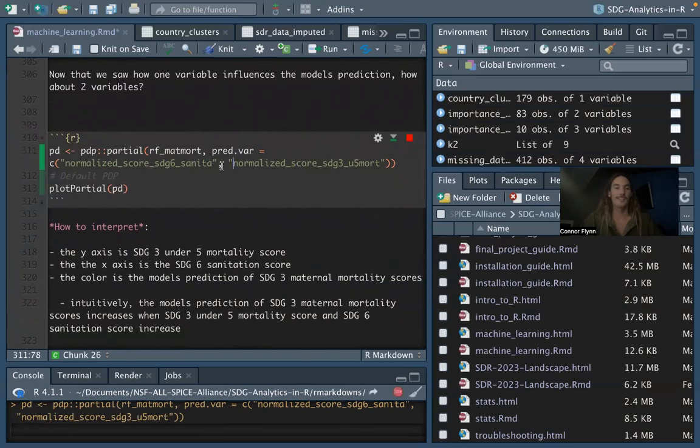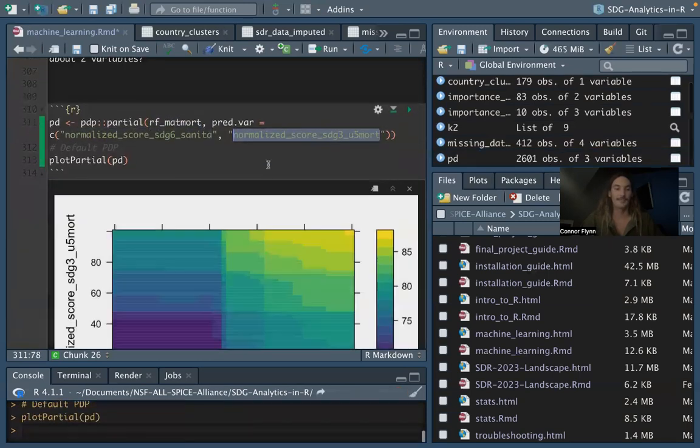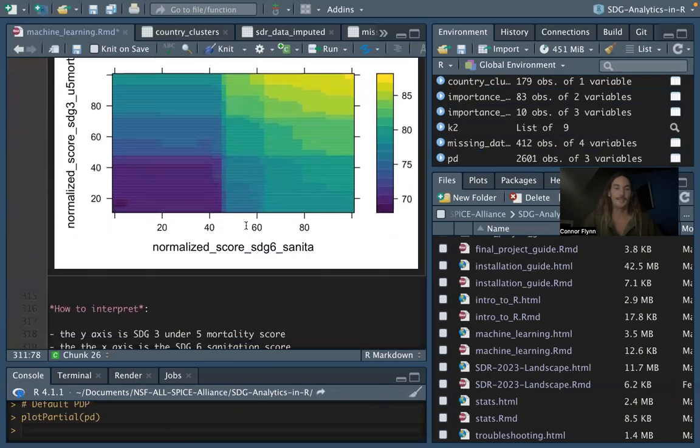This will take just a second, and we'll let this run. We went over just the output of that model and how we can interpret it in the beginning of this video. But again, we're feeding it our random forest, and then the 2 variables we want on the x and y axis here. And we get this plot.